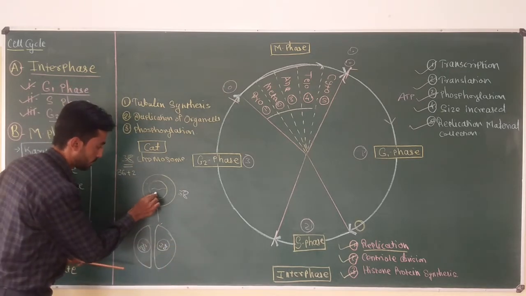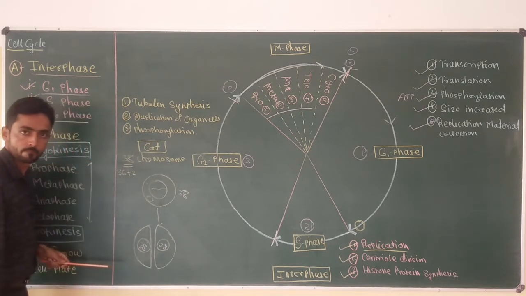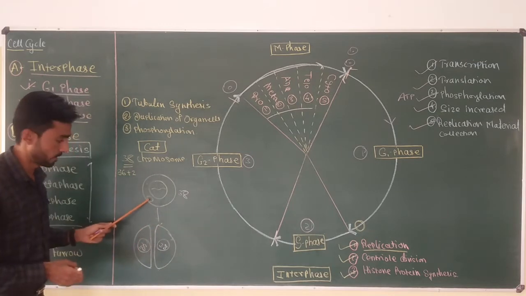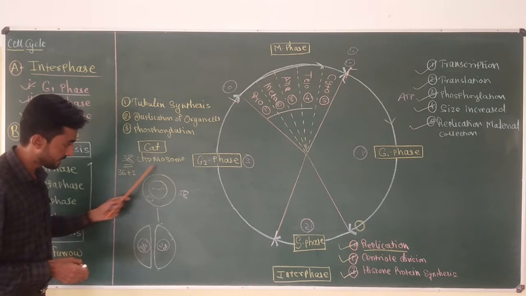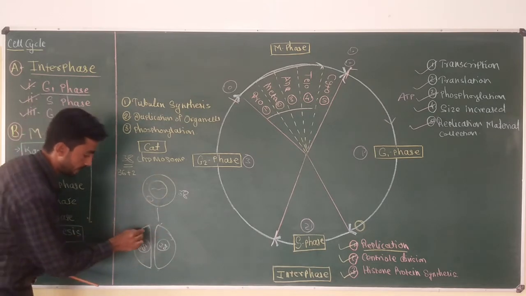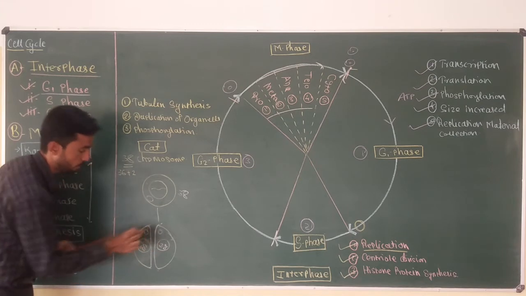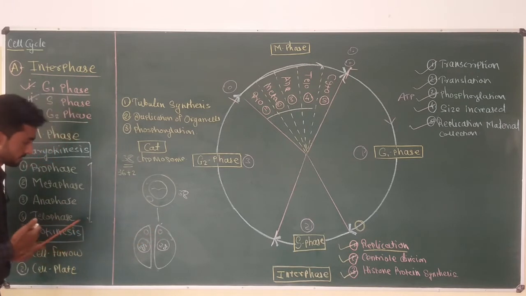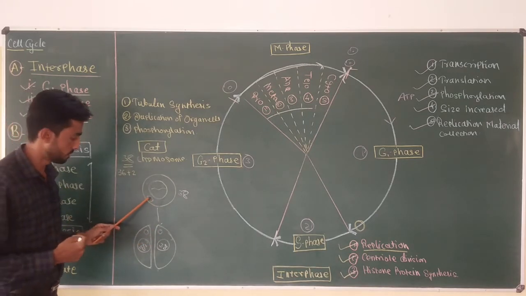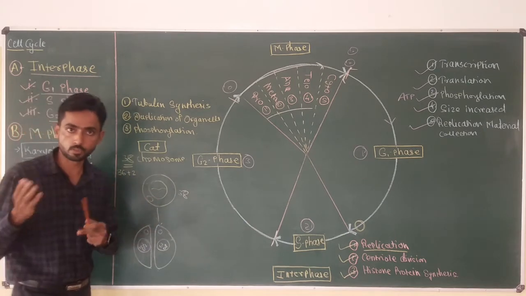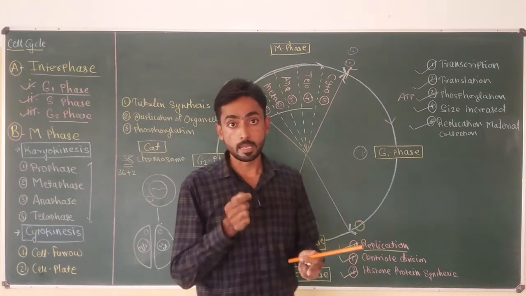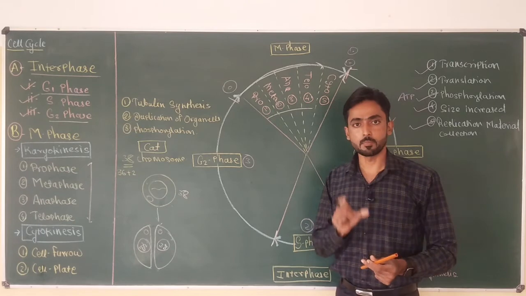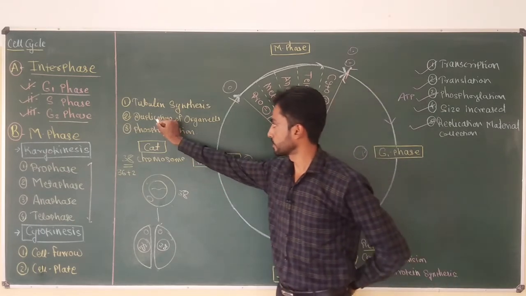because, for example, this parent cell has mitochondria here. As we know, the animal cell has a powerhouse, or ATP production site, called mitochondria. So if this cell wants to divide into two daughter cells, each daughter cell has to receive one copy of mitochondria. So for the cytoplasm division, before cytokinesis, the cell should have two copies of the mitochondria. Same thing with chloroplast, Golgi complex, and all other important organelles present in the eukaryotic cell. So in the G2 phase, the most important thing that occurs is duplication of organelles.